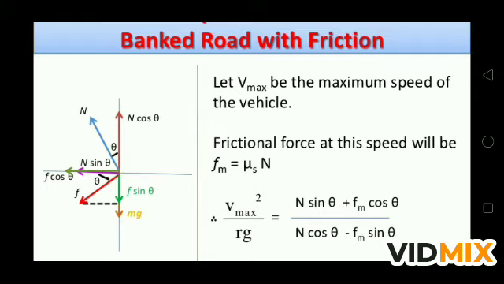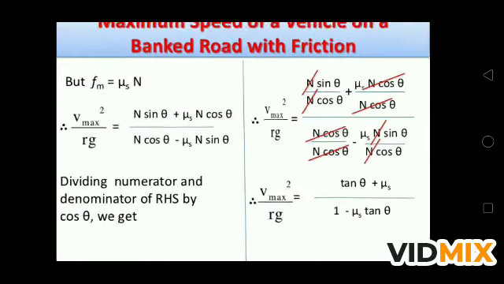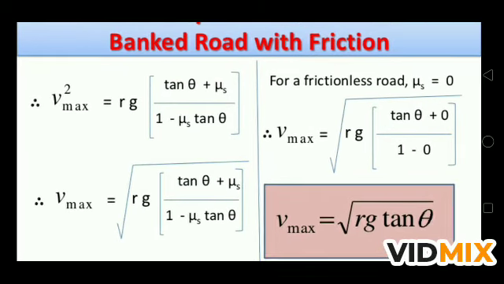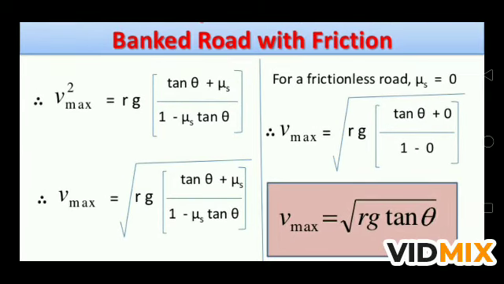You put the value of Fm here, where Fm is equal to mu s into N. Put all the values and cancel out, then you will get v maximum square upon rg is equal to tan theta plus mu s upon 1 minus mu s tan theta. This is the relation you will get for maximum velocity. So v square maximum is equal to rg times tan theta plus mu s upon 1 minus mu s tan theta, or v max is equal to the whole thing under root. So this is the maximum velocity with friction between tire and road on the banked road.